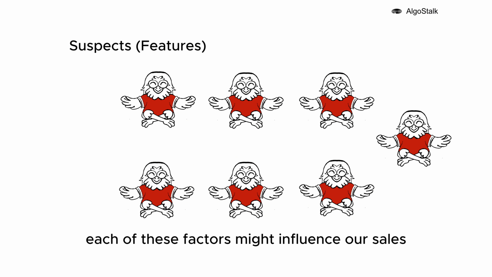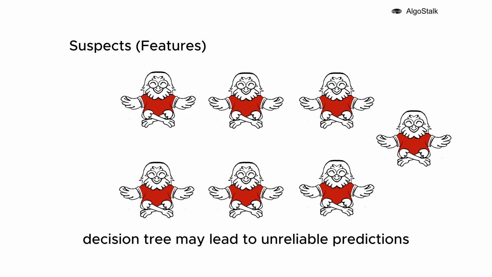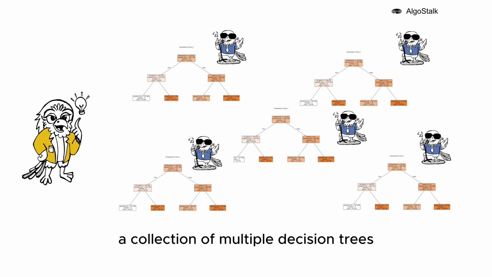Each of these factors might influence our sales, and relying on just one decision tree may lead to unreliable predictions. This is where Random Forest steps in, a collection of multiple decision trees, each working independently to get to the bottom of this case. By pooling their insights, Random Forest can handle the complexity and deliver a more reliable prediction.